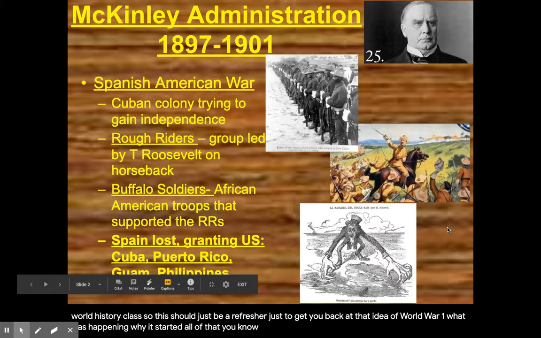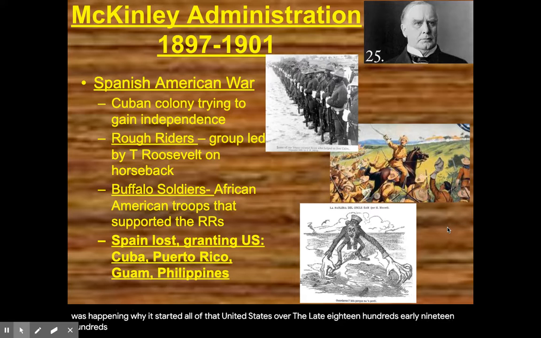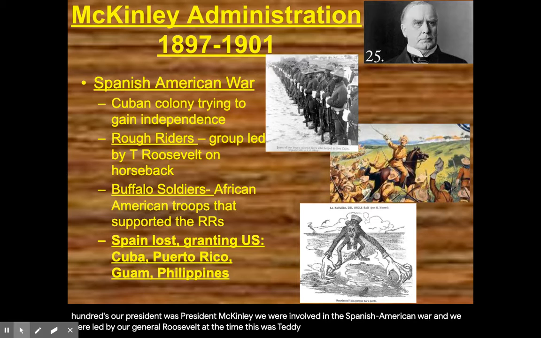So in the United States, over the late 1800s, early 1900s, our president was President McKinley. We were involved in the Spanish American War, and we were led by our General Roosevelt at the time. This was Teddy Roosevelt. He led both the Rough Riders and the Buffalo Soldiers. So he led African American troops during the Spanish American War.